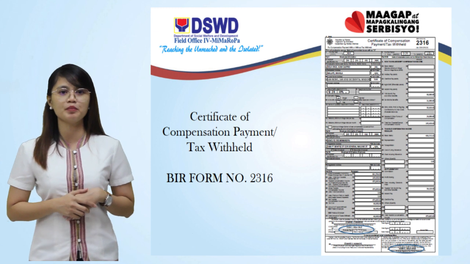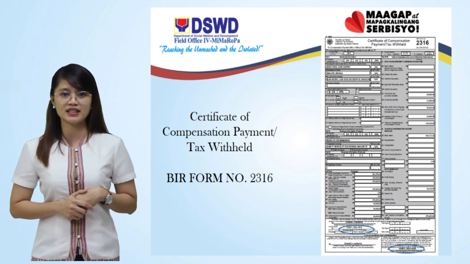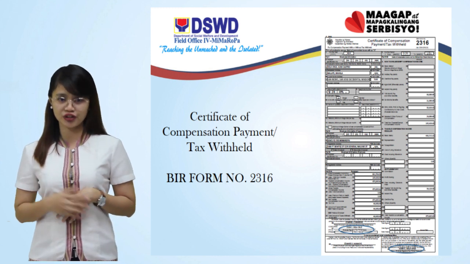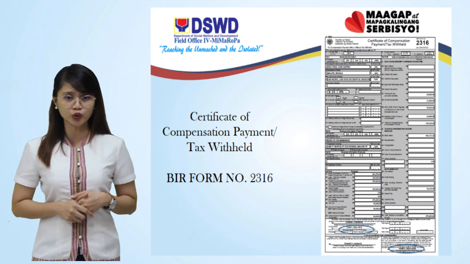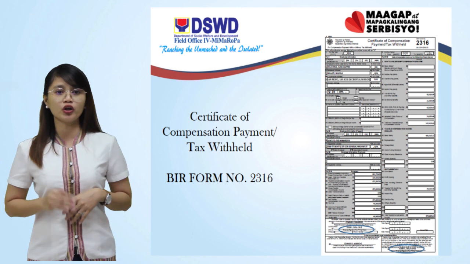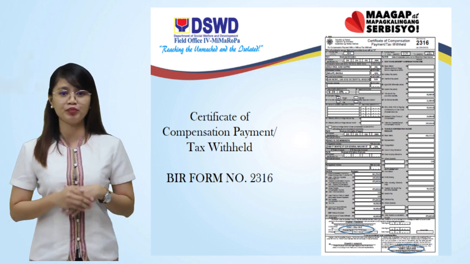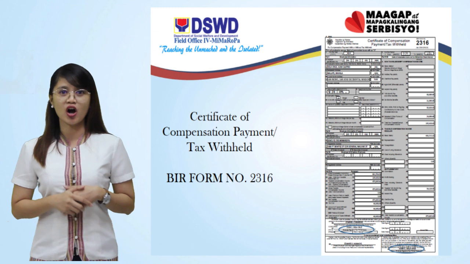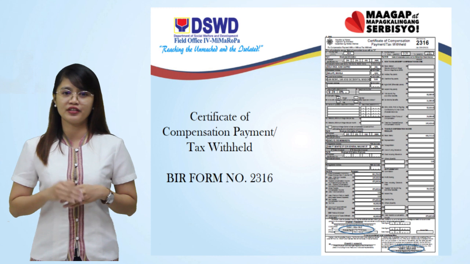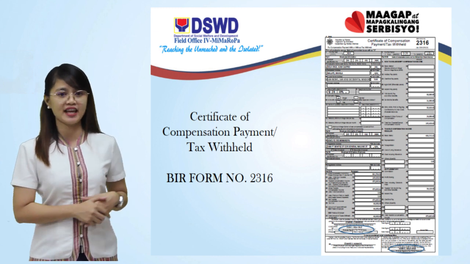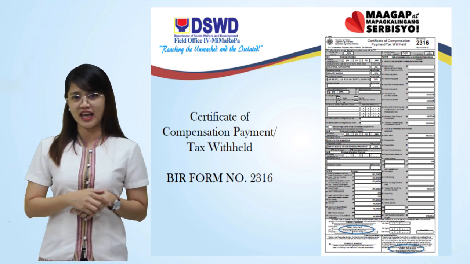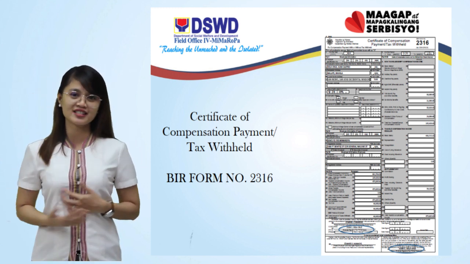Here is the sample of BIR Form 2316 indicating your name, tax identification number, registered address with its zip code, your date of birth, status, and qualified dependent if you have any. You have to sign item 57 and 59. Also, fill in the CTC number or community tax certificate number with its date and place of issuance, amount you paid, and the date you signed. And that's all for the contractual staff.